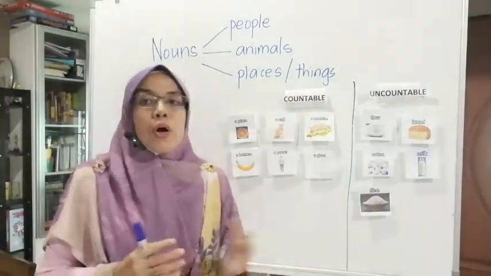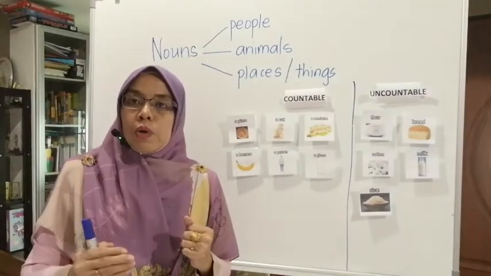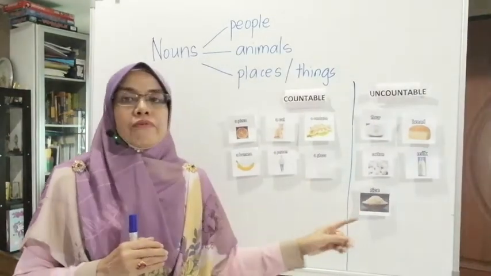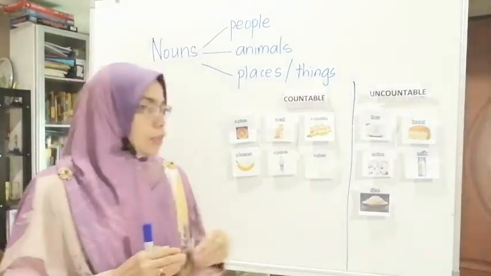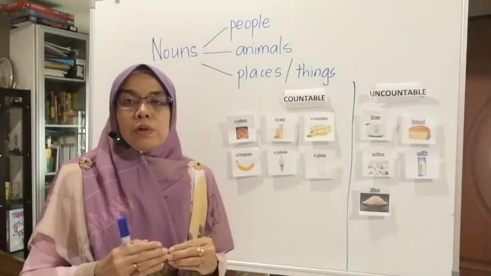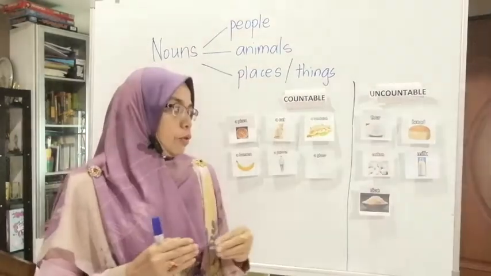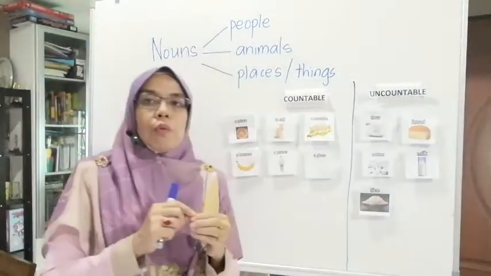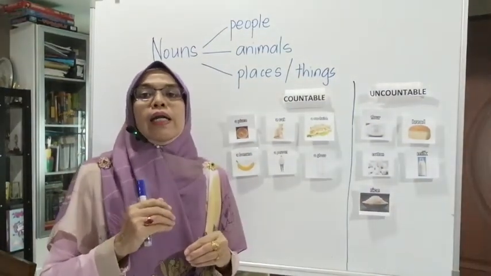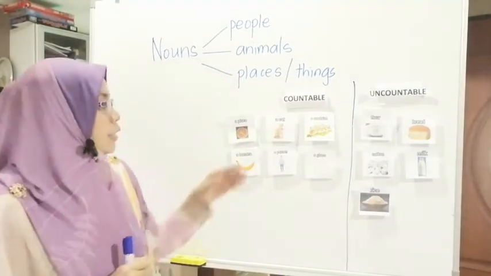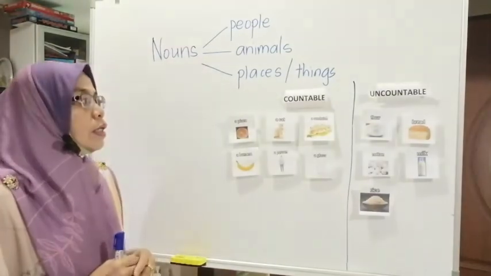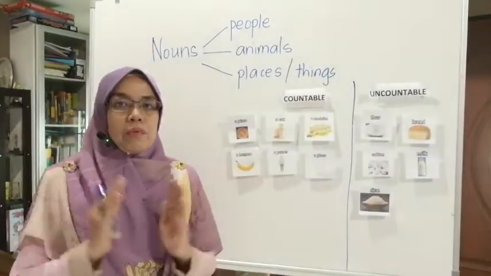The rice, a bowl of rice. The bowl is what we are counting. So we are counting the bowl, one bowl of rice, not the rice. For the milk, a bottle of milk, not the milk that we count. Alright, so the bread, we cannot count one bread, two bread. Maybe it is a slice of bread or a loaf of bread.